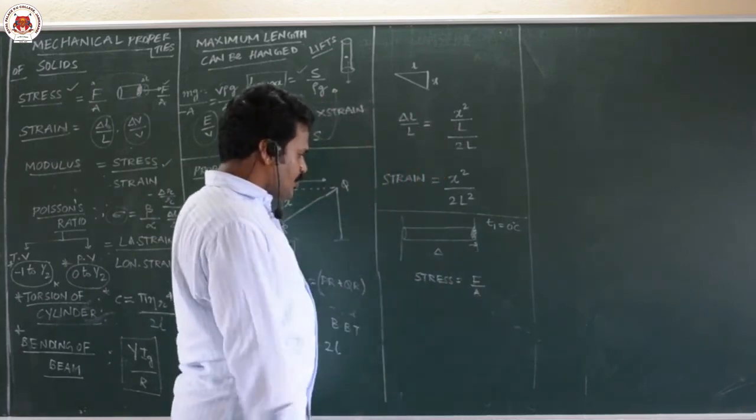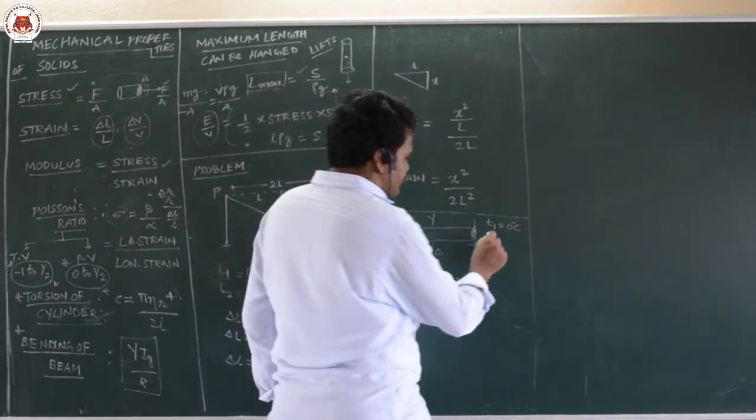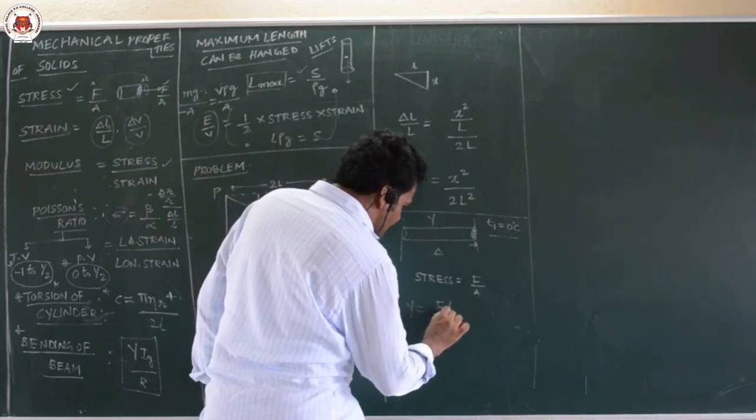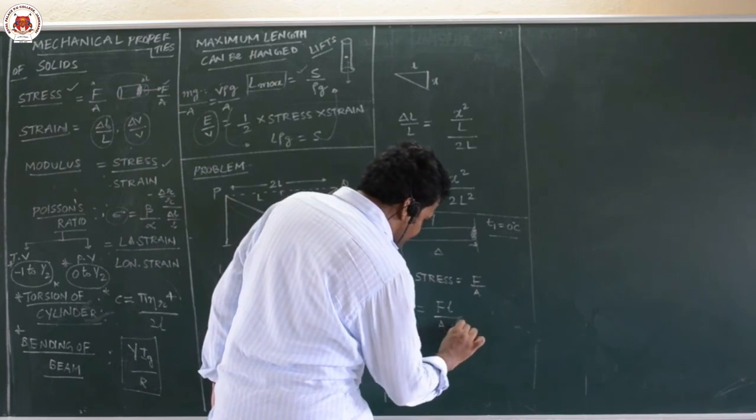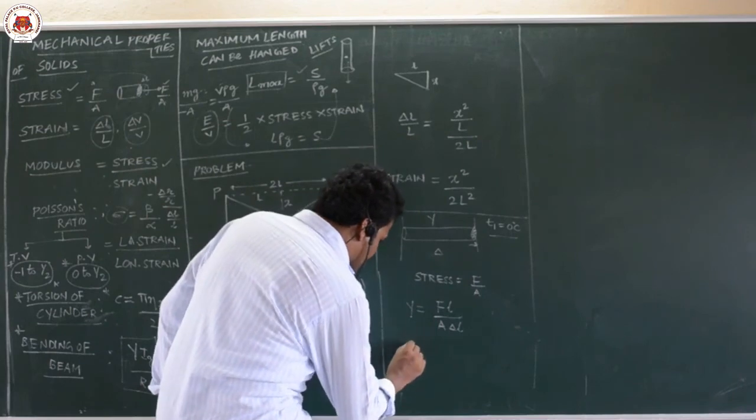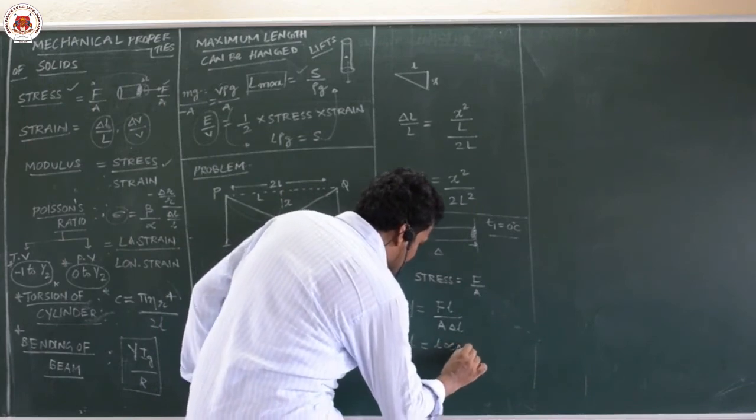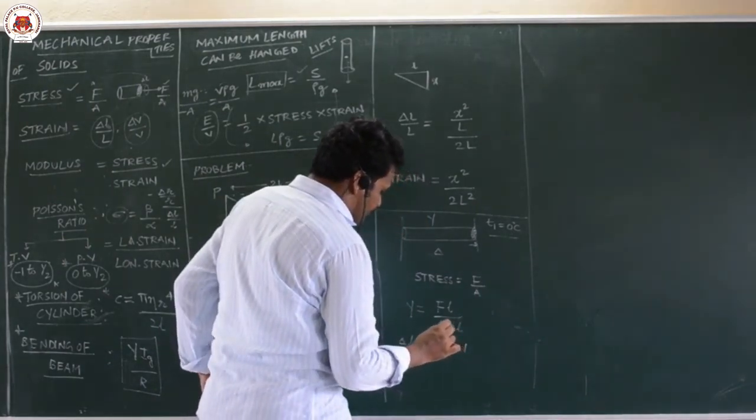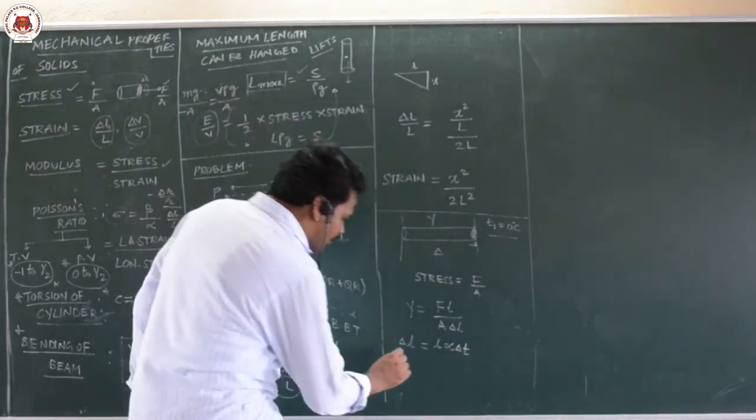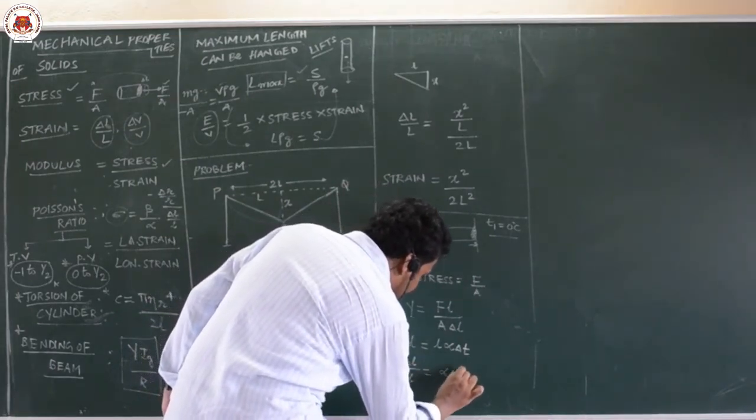But here this you have to calculate. What they will give is Young's modulus of the rod and change in temperature. So by using the formula of Young's modulus we can find Y is equal to FL by A delta L, where delta L is the elongation. And you know from thermal properties, delta L is equal to L alpha delta T. Delta L by L is equal to alpha delta T.